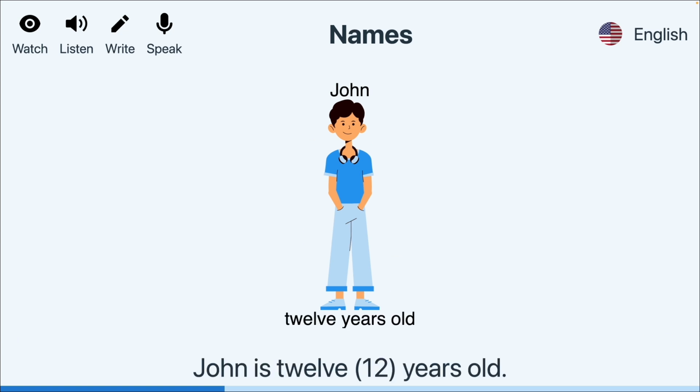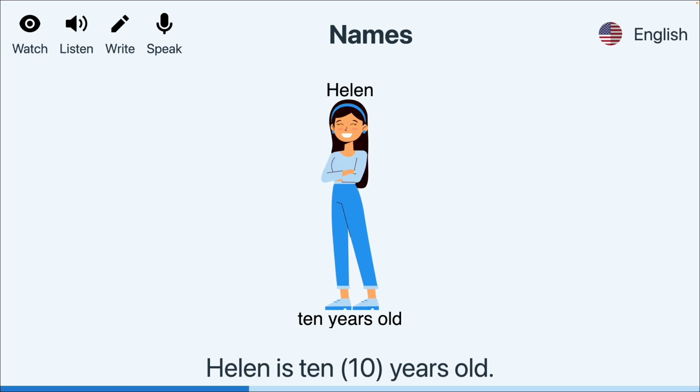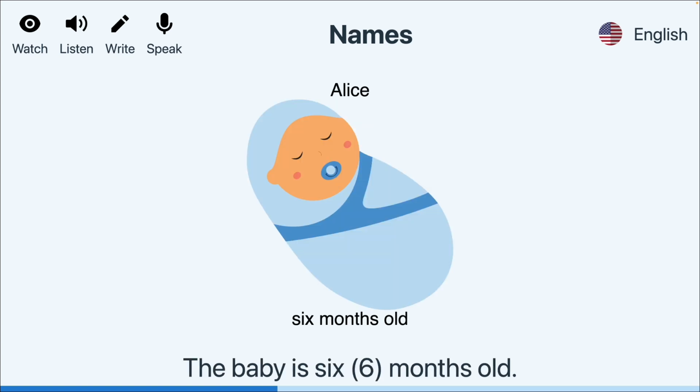John is 12 years old. How old is John? He is 12 years old. Helen is 10 years old. How old is Helen? She is 10 years old. The baby is 6 months old. How old is the baby? She is 6 months old.